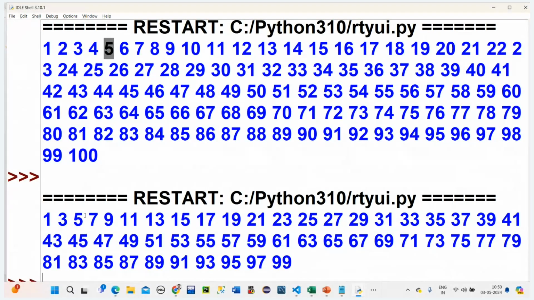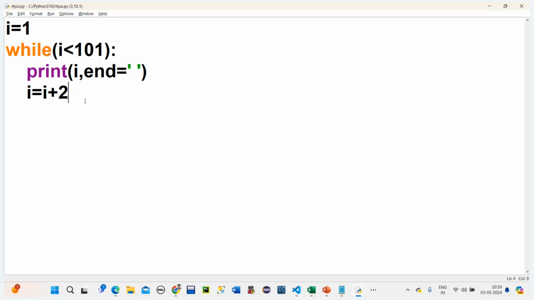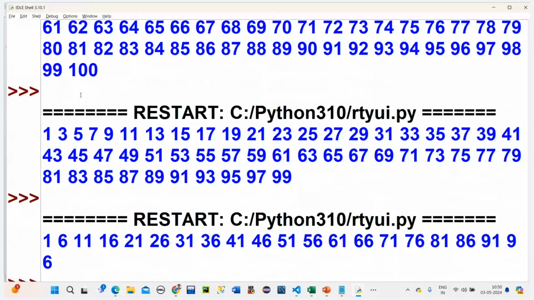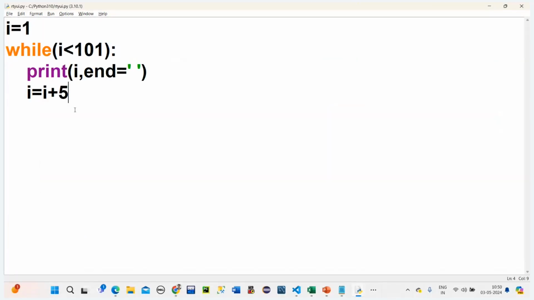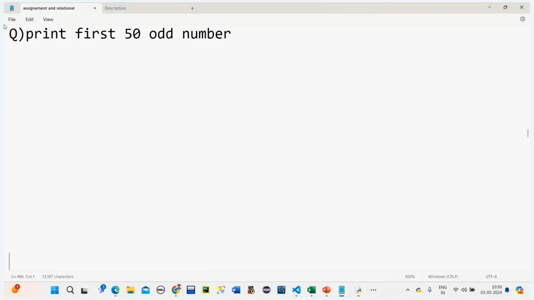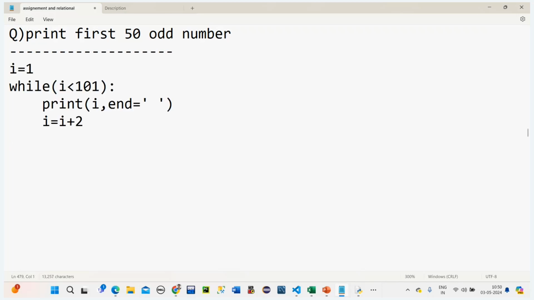Am I getting all the first 50 odd numbers? Yes. 1, 3, 5, 7. Here, if you change any number, it will give you different results. For example, if you do 5 here, now what happens? 1, 6, 11. So if I write 2, it gives me the answer I am looking for. So we are able to print the first 50 odd numbers.